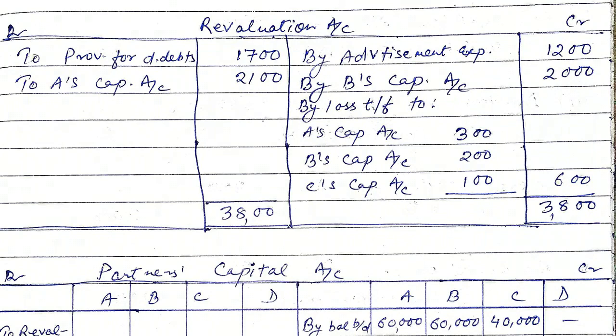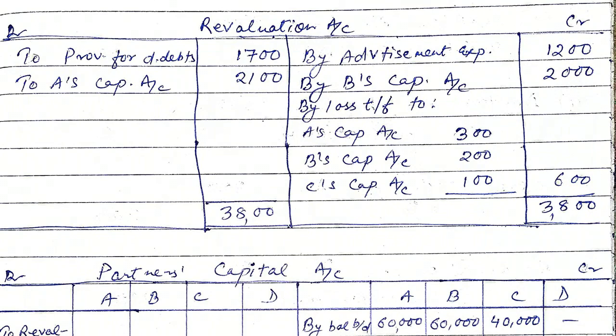And there is a bill of exchange in point number D. Bill of exchange of 4,000 previously discounted with bank was dishonored. Now in this case debtors will increase because the bill of exchange is being cancelled. In cancellation you know the general entry: debtors account debited to bills of exchange or bills receivable. So debtors account will increase. It will become 34,000 from 30,000. So on 34,000 we will calculate provision for doubtful debts at the rate of 5%.